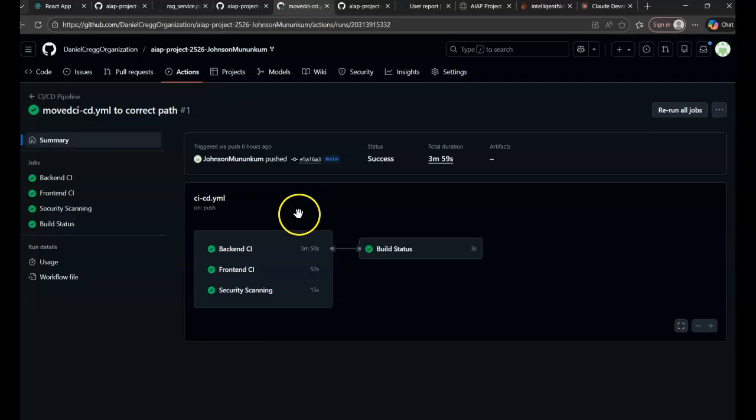Now to the CI/CD pipeline. I implemented this with GitHub Actions. Every time I push code, the pipeline automatically runs backend checks, front-end checks, and security scans. Here you can see all 4 jobs completed successfully. Backend CI checks Python linting and imports. Front-end CI builds the React app. Security scanning checks for vulnerabilities, and the build status confirms everything is ready for deployment. This ensures code quality and catches issues early.